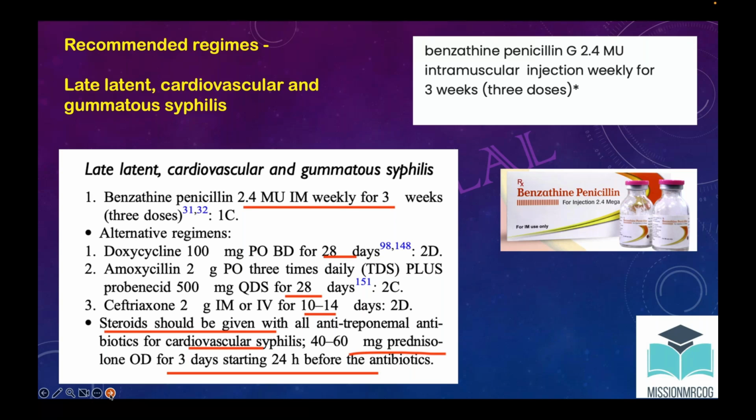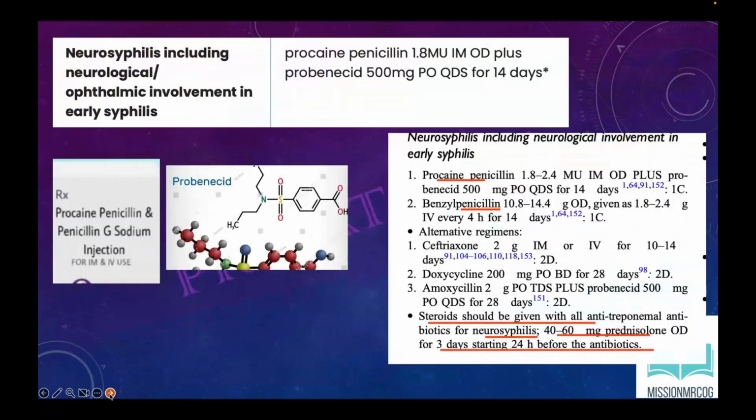Now, neurosyphilis treatment. Though they hardly ask you in the exam, minimum two things you can remember. It is procaine penicillin and probenecid. Procaine penicillin 1.8 international unit, and probenecid 500 4 times daily for 14 days. So minimum this much you can remember.